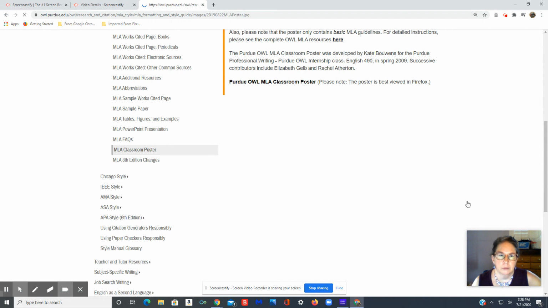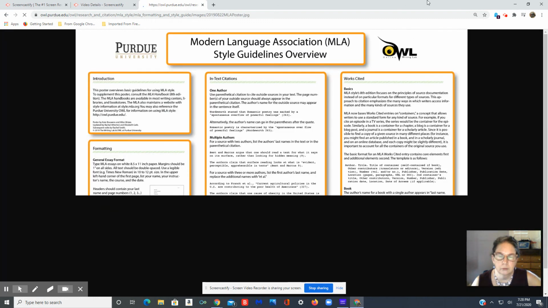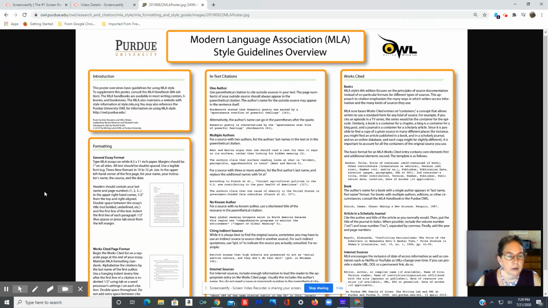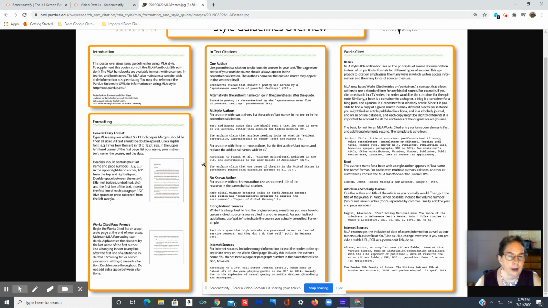Okay. That works okay. This is a good overview for the format, the works cited format, for your basic kinds of in-text citations, and the basics of the works cited. So that's the quick view, the crash course. It doesn't list every single possibility, but it's a good quick reference chart.